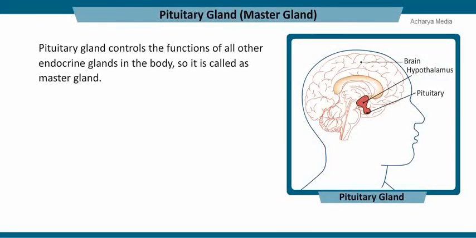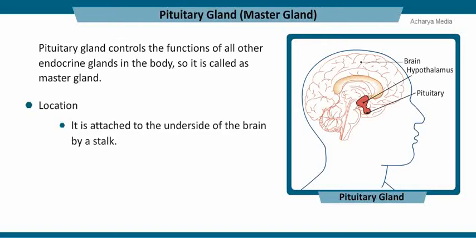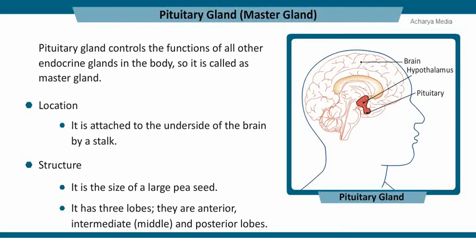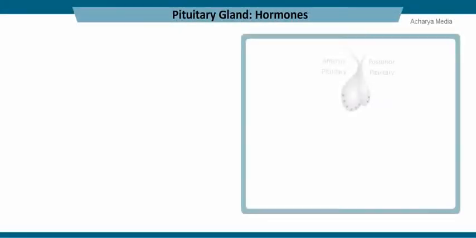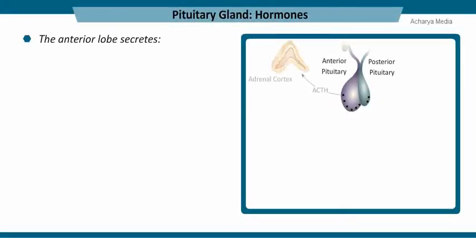The pituitary gland controls the functions of all other endocrine glands in the body, so it is called the master gland. This gland is attached to the underside of the brain by a stalk. It serves as a link between the nervous system and the endocrine system. The size of the pituitary is very small, like that of a large pea seed. It has 3 lobes. They are anterior lobe, intermediate or middle lobe, and posterior lobe. Anterior and posterior lobes actively secrete hormones.